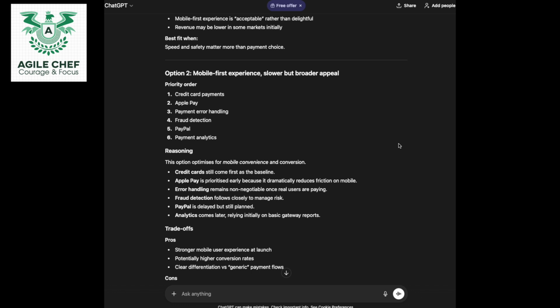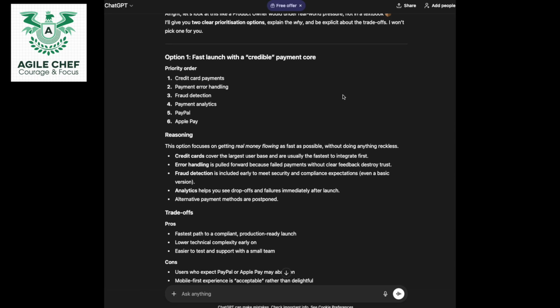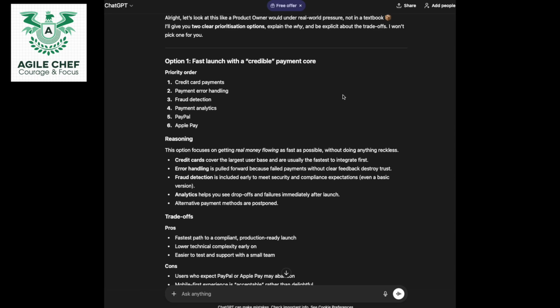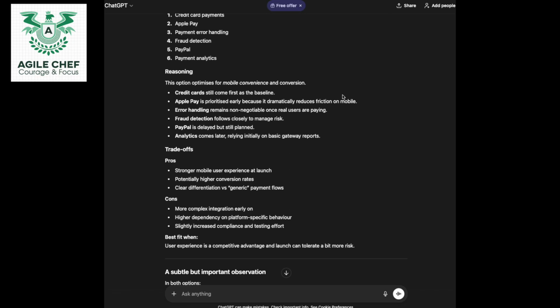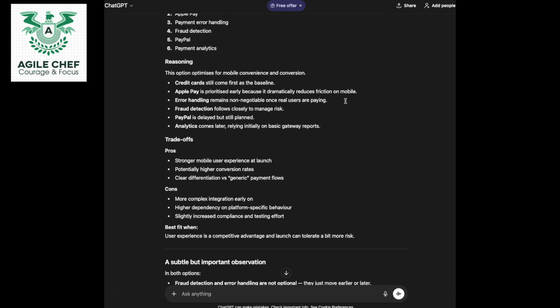Reasoning: this option optimizes for mobile convenience and conversion. Okay, so the first one was the fast launch, and this one's the mobile launch, and it's given me the reasoning. Credit card will still come first as a baseline. Apple Pay is prioritized early because it dramatically reduces friction on mobile.